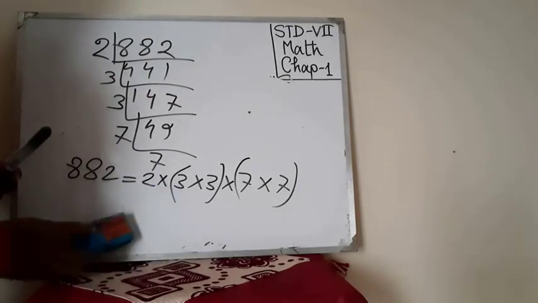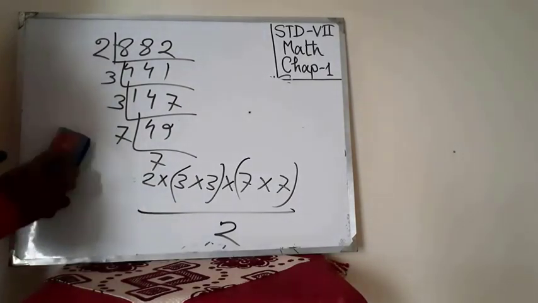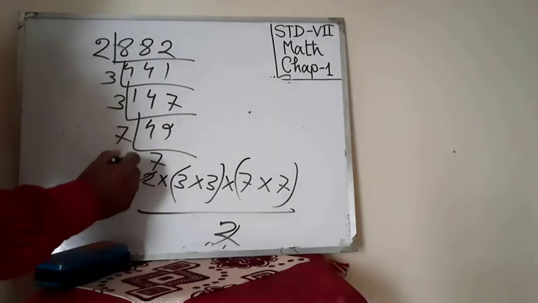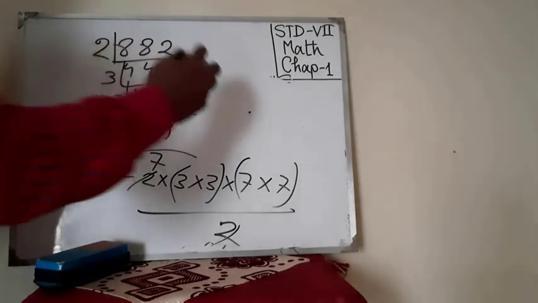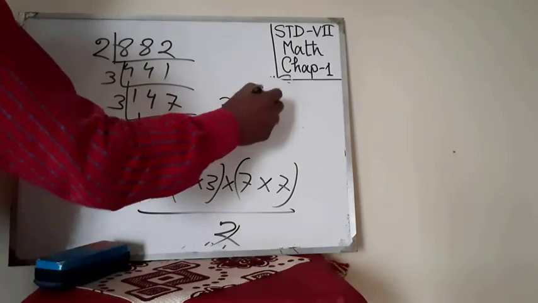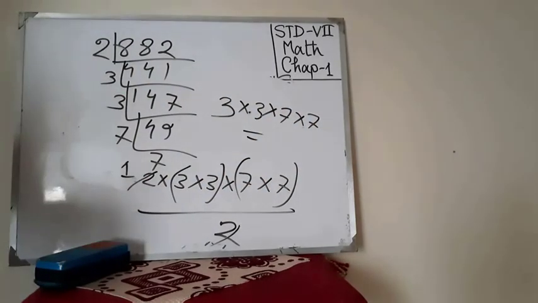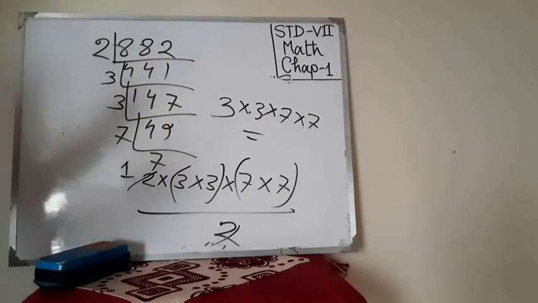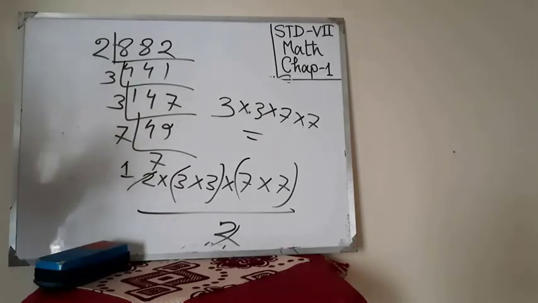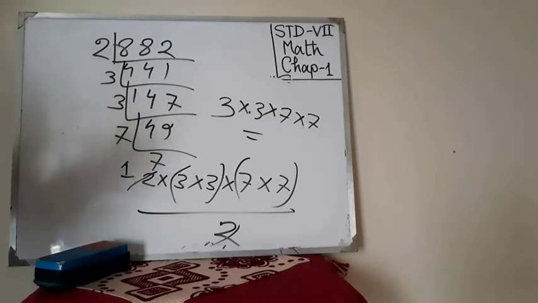Suppose you divide by 2. Then the 2 will be cut down, and you will get 3 3 7 7. Then the number will be a perfect square number. So the answer is 2 here. That means whatever unpaired digits you get, you divide by the same digits, then you will get the perfect square number.